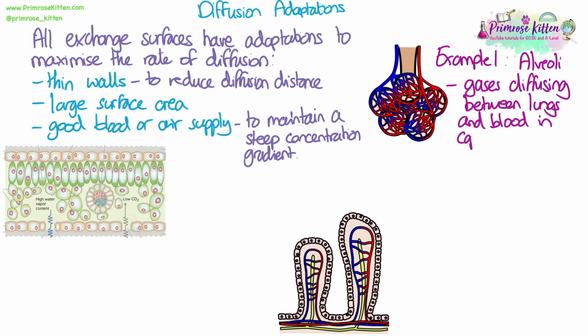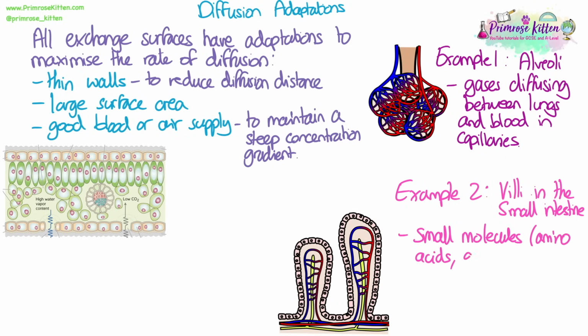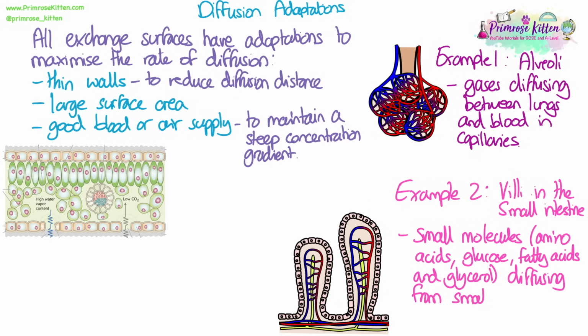There are three specific exchange surface examples that we need to be able to explain and describe how they have these adaptations and how it makes them good at doing exchange. So for example, the alveoli in the lungs in humans, this is where gases diffuse between the lungs and the blood capillaries. The villi in the small intestine, this is where small molecules, so amino acids, glucose, fatty acids and glycerol, which are the products of digestion, diffuse from the small intestine into the blood in capillaries.